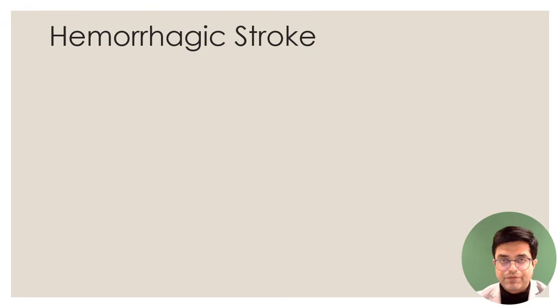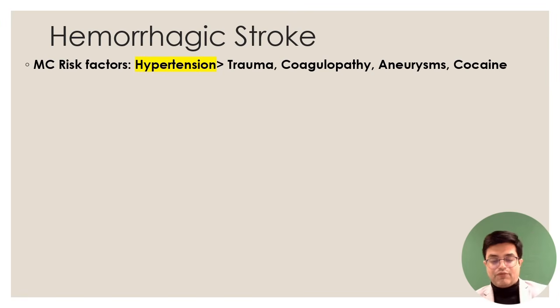Now we have talked about the ischemic strokes, but hemorrhagic stroke also, a lot of questions are asked in the exam. So let us do a quick review here. Hemorrhagic stroke. What is the most common risk factor? I hope you already remember that it was hypertension which was the most common cause. It can also occur due to trauma, coagulopathy, aneurysms, and cocaine abuse in the patient.